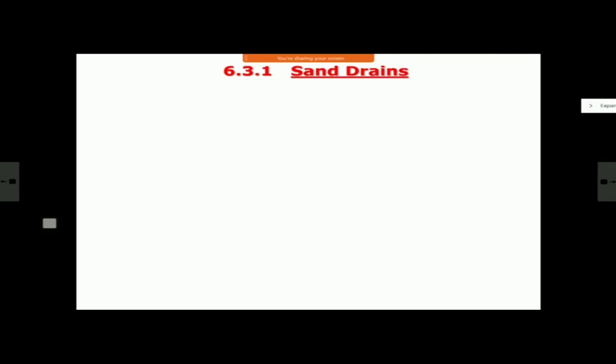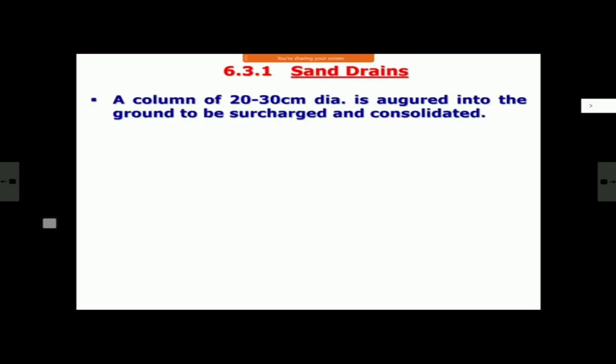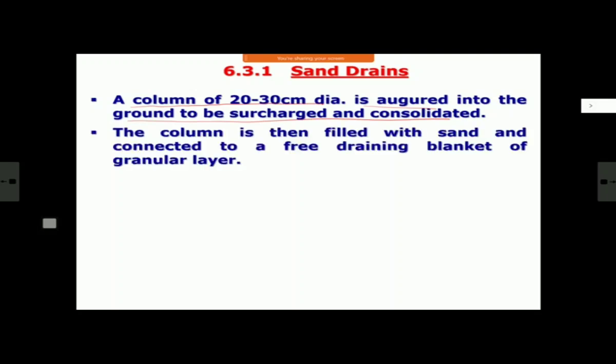Now we'll see various types of vertical drains one by one. First type is sand drain. And as the name suggests, we make a vertical drain made out of sand. Good free draining sand. So it is a column of about 20 to 30 centimeter diameter, which is augured into the ground. So first you make a hole in the ground of the required depth, 20 to 30 centimeter diameter, pour sand into this, and over that you put a drainage blanket, and then you put surcharge over that. Because of that surcharge, your pore water pressure will develop, and this pore water will get discharged through your vertical drain, which is made out of sand, and the drainage layer. So the column is filled with sand and connected to a free draining blanket of granular layer.